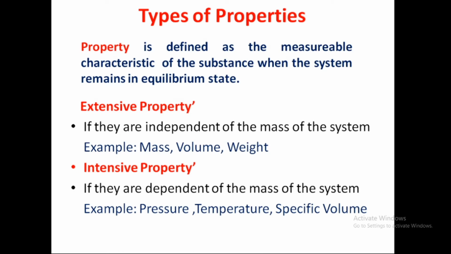Then what is extensive property? If they are dependent upon the mass of the system, it is called extensive property. Example, mass, volume and weight. Then intensive property: if they are independent of the mass of the system, it is called intensive property. Example, pressure, temperature and specific volume. Okay, these are the intensive properties. Clear? I'll explain these two properties in detail.